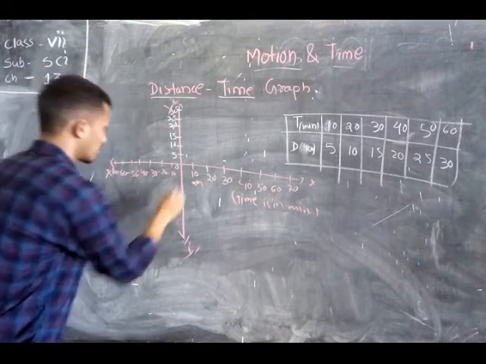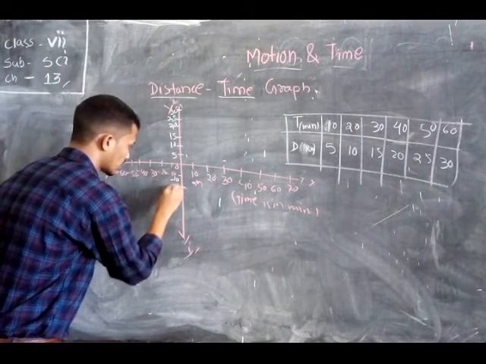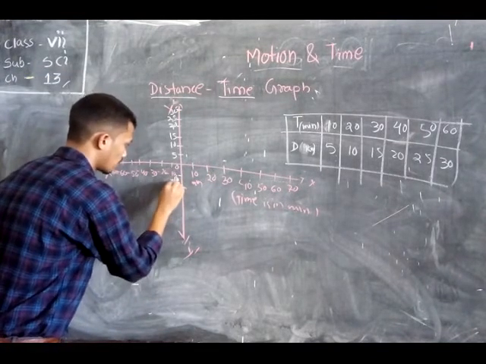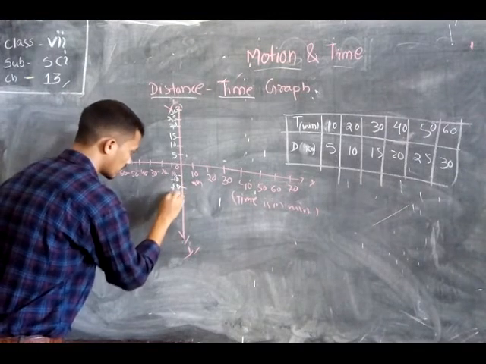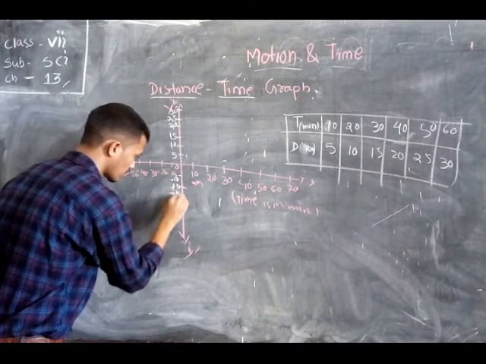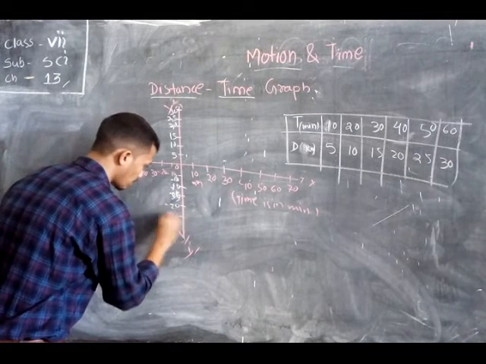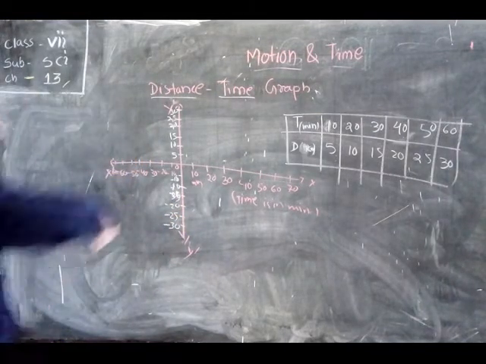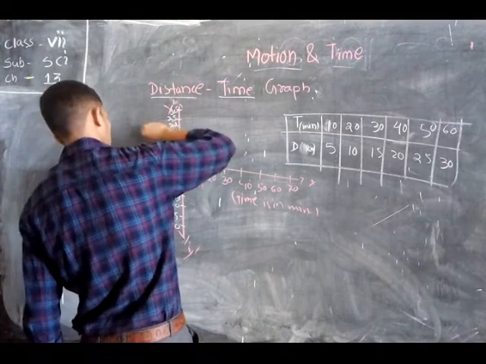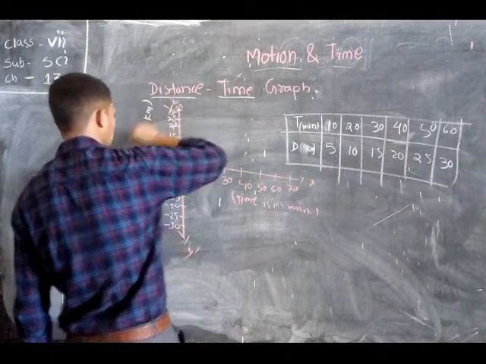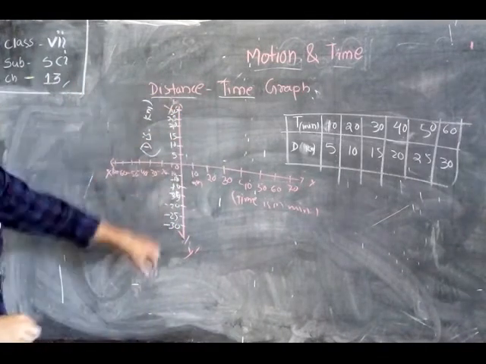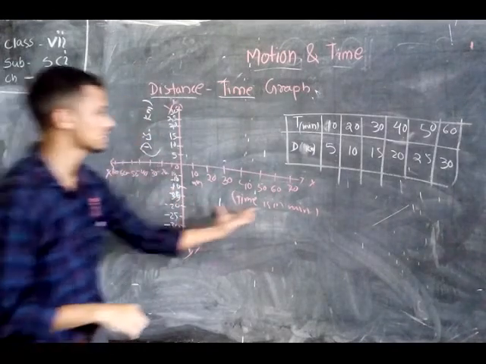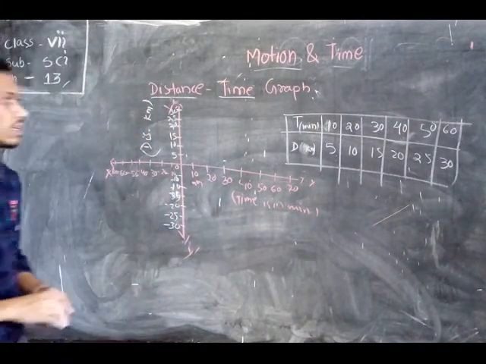Here is your minus 5, minus 10, minus 15, minus 20, minus 25, and minus 30. In this way, the distance is present in kilometer format. In the y-axis we have taken the distance, and on the x-axis we take the time. Okay. Now plot the points.